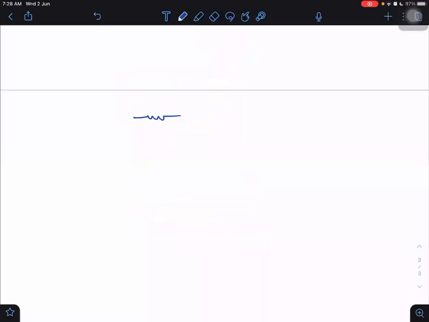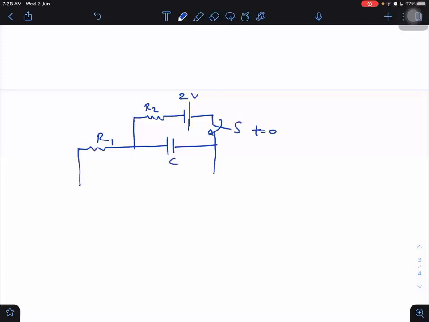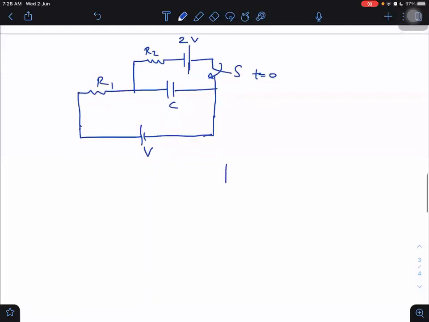Let me take another case. Another case will be that I am reversing the polarity of the battery this time and making it 2V. The same circuit diagram remains. The capacitor, again a switch which is closed at t equal to 0, and this is R1, R2, capacitance C. And the old battery which was already connected was V. Now, what would be the graph?